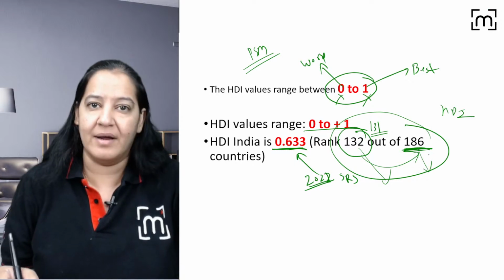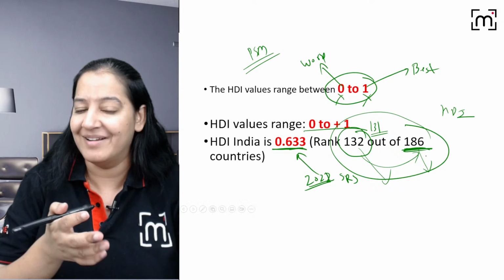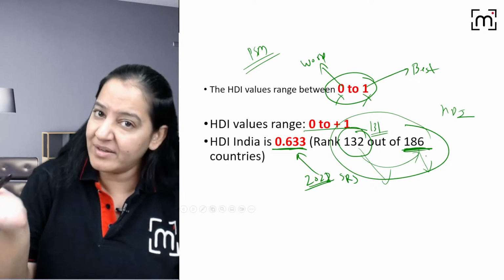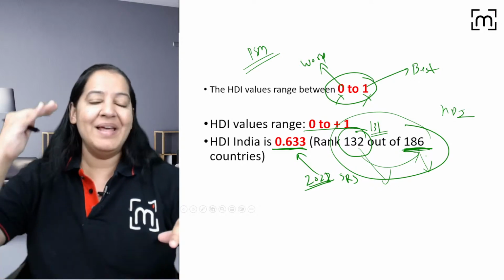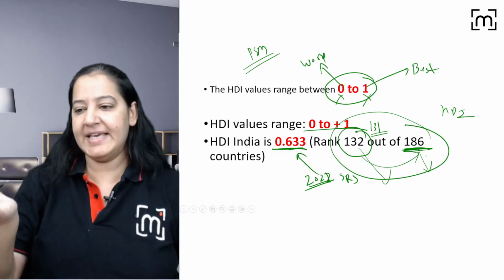We should be rank 1, right? Rank 2, rank 3, top 10, right? So there are 131 countries which have a better quality of life than India. So please learn the data. You got it? Say yes, you got it.